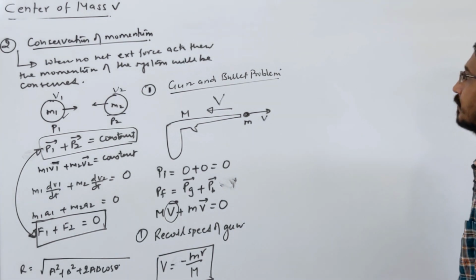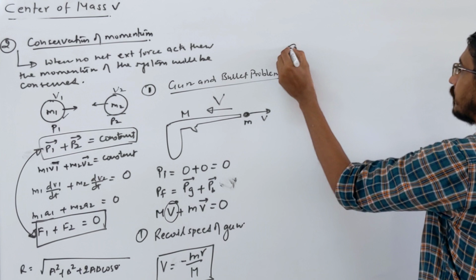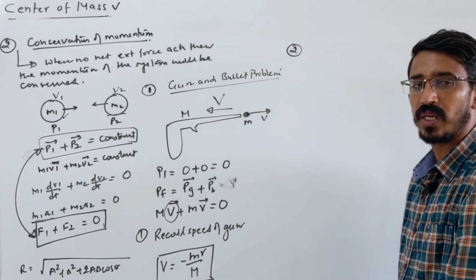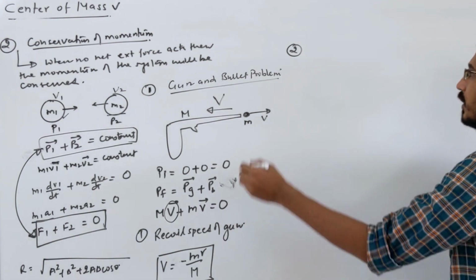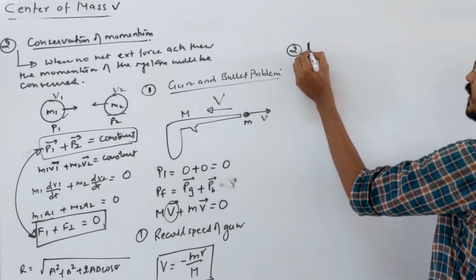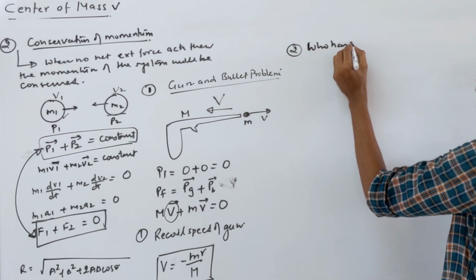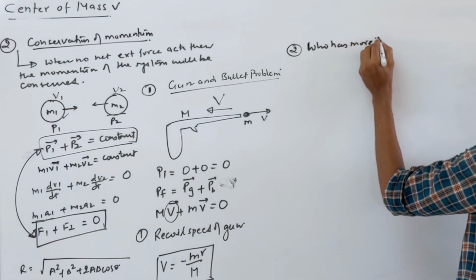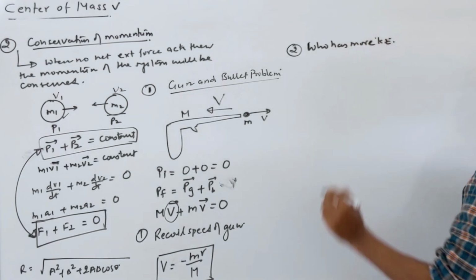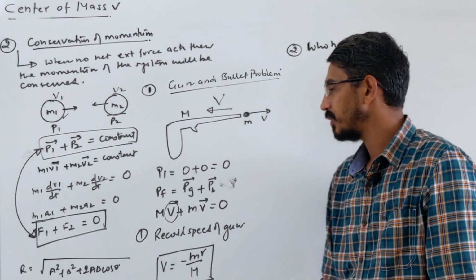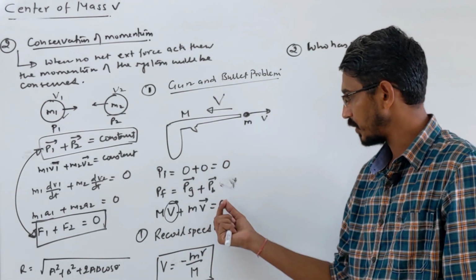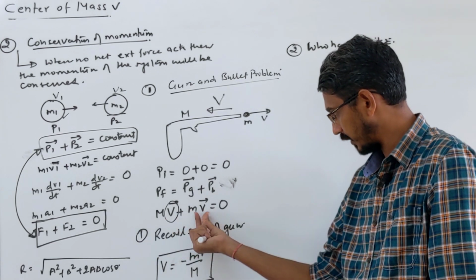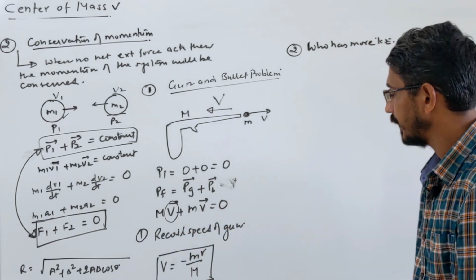Okay. Second question they can ask you here is who has more kinetic energy, bullet or gun? Momentum they have equal, we know, right now. Yes, momentum is equal and opposite. To make net momentum 0, this should be equal, to make it 0, right?